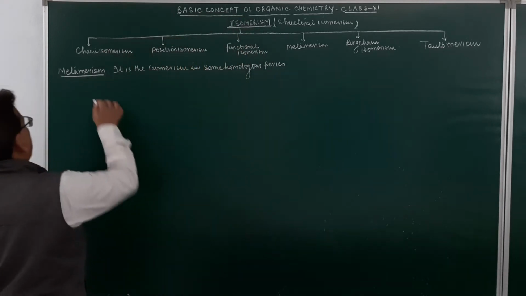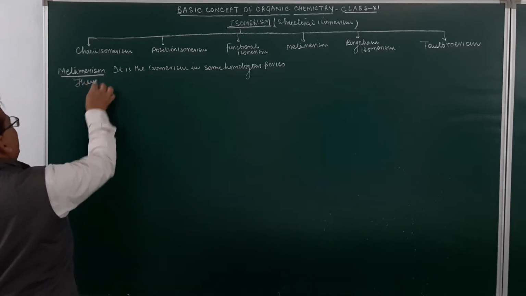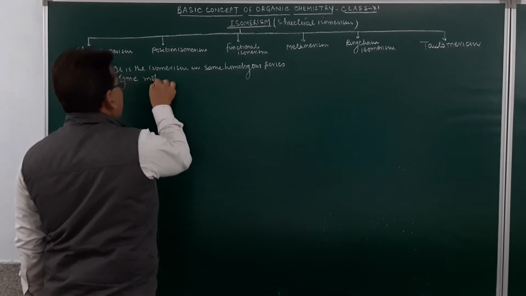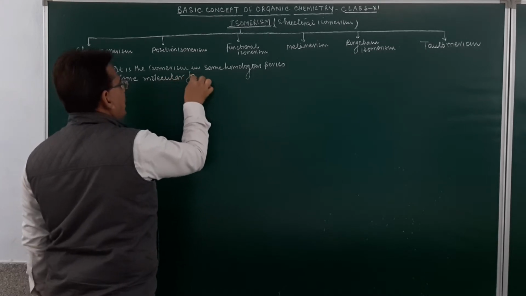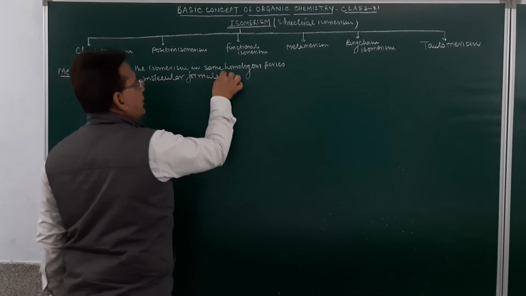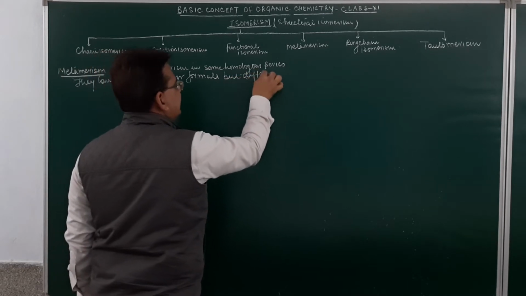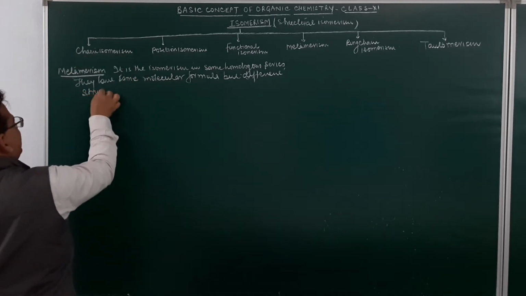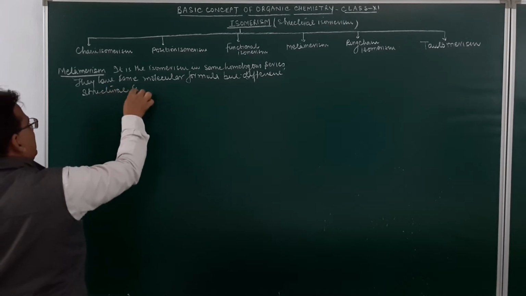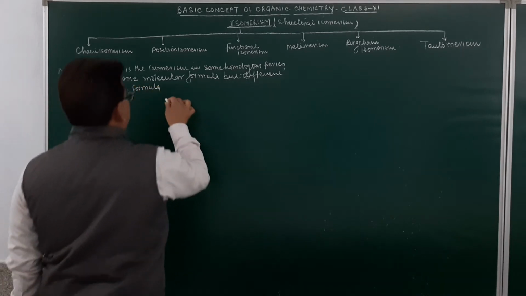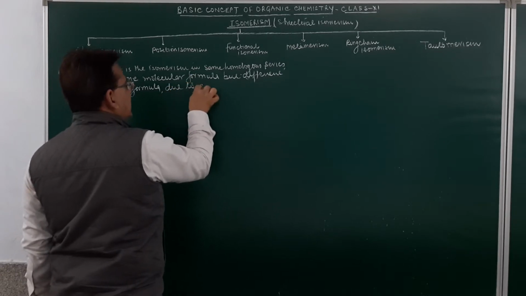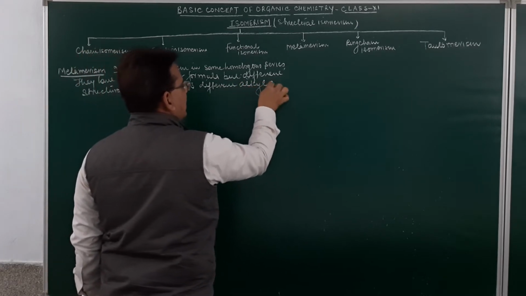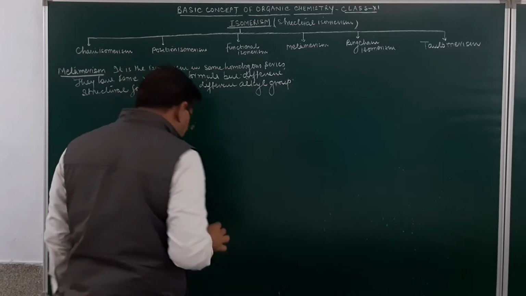They have the same molecular formula but different structural formula due to different alkyl groups attached to the same polyvalent functional group.